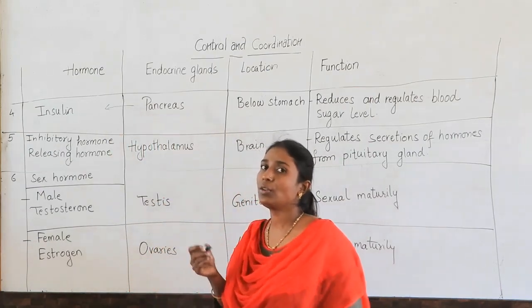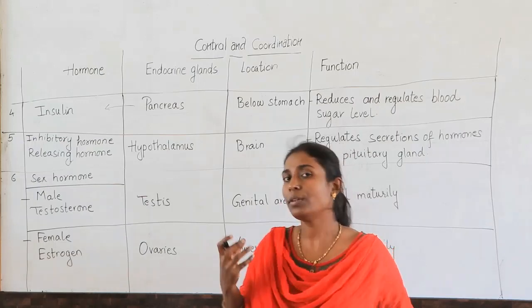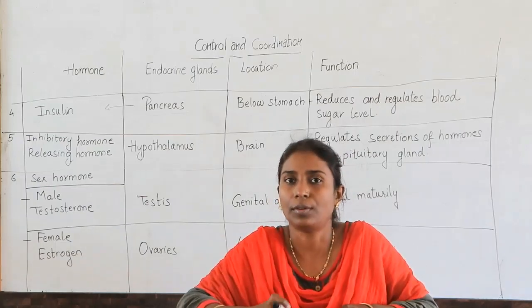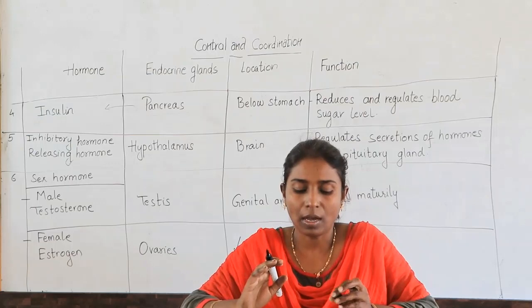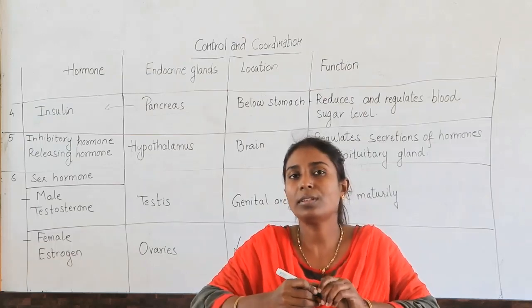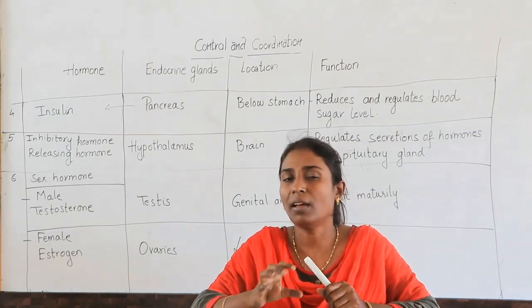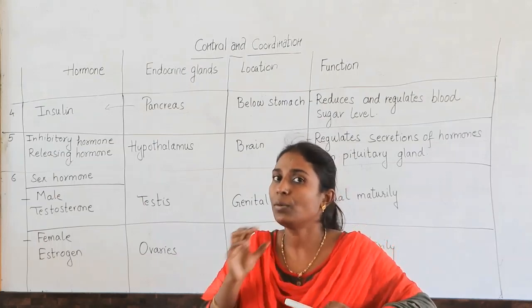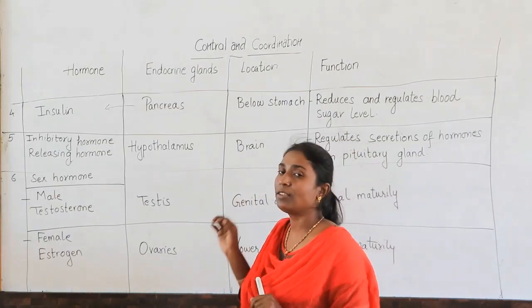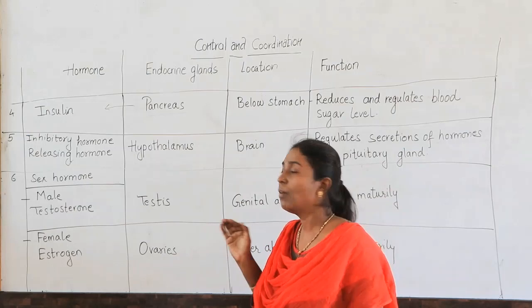Now, what is the function of this insulin? Whatever food is there, it is converted into glucose, right? And this insulin hormone lowers the blood sugar level in the body. So the function of insulin is to control the sugar level in the body.